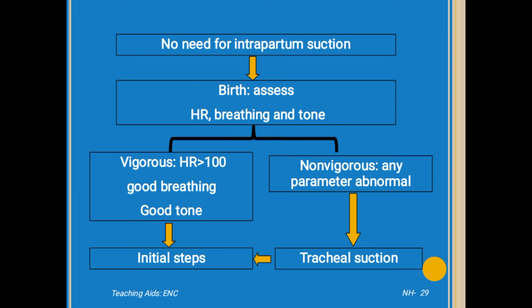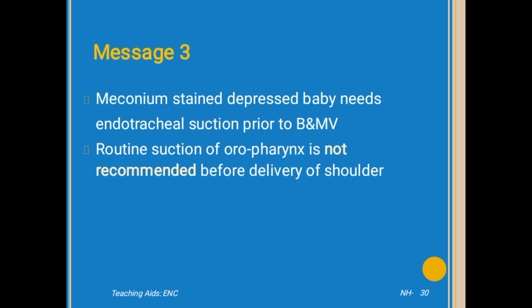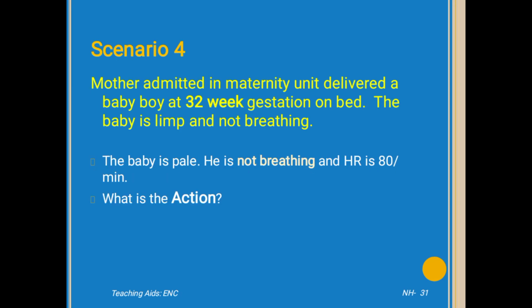Next, assess heart rate and breathing and tone. If heart rate is greater than 100, with good breathing and good tone, proceed with the initial steps. If the baby is non-vigorous, with any parameter abnormal, tracheal suction should be done. A meconium-stained, depressed baby needs endotracheal suction prior to bag and mask ventilation. Routine suction of the oropharynx is not recommended before delivery of the shoulders.